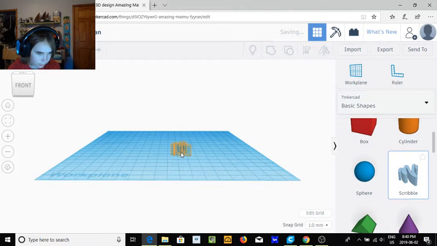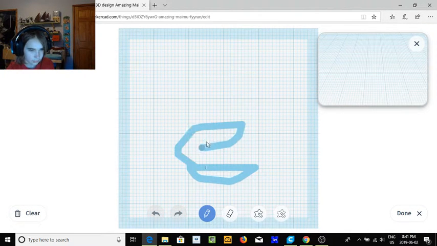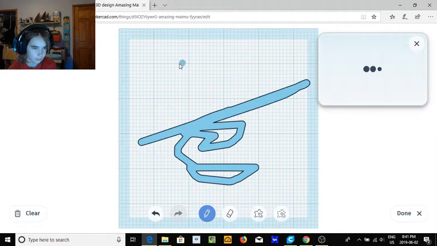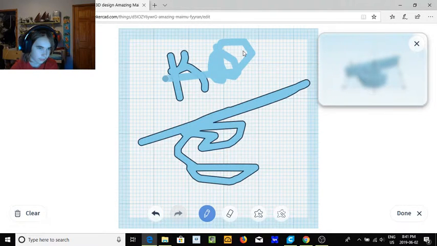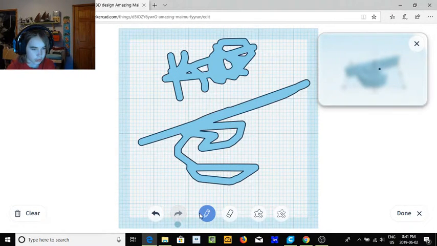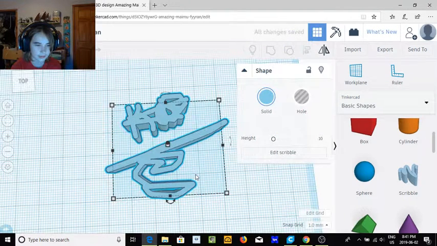Scribble: put that down, and then okay, that's my shape. And now I click this thing. Yeah, then you click done. And now you have the shape. I don't know, maybe that looks kind of like a Chinese letter for some reason to me, or like a character. But yeah, so you can delete that.